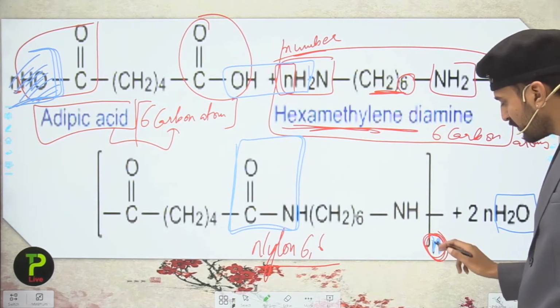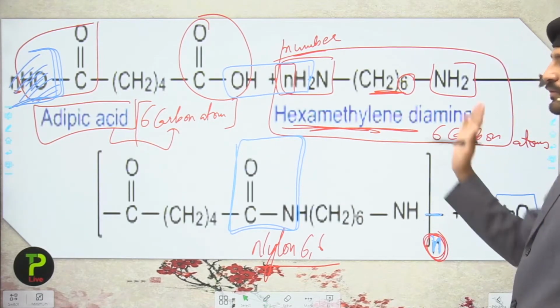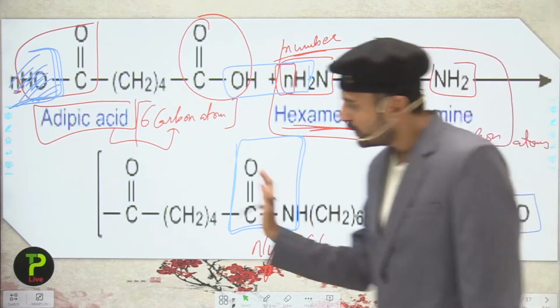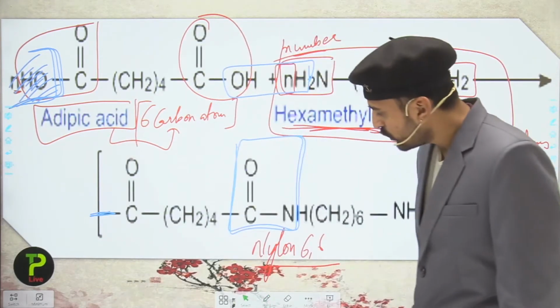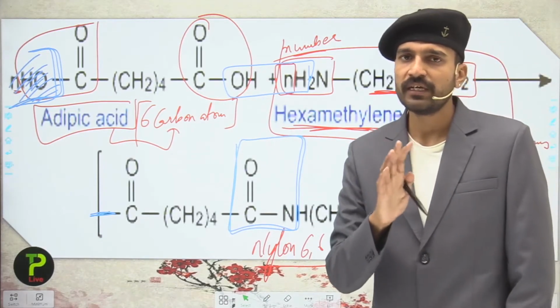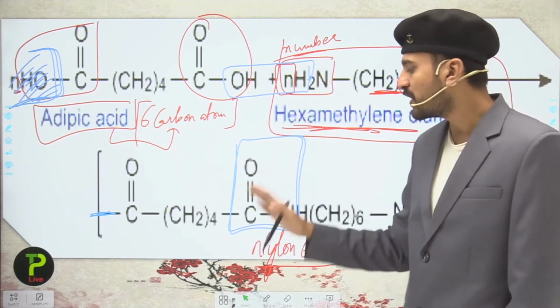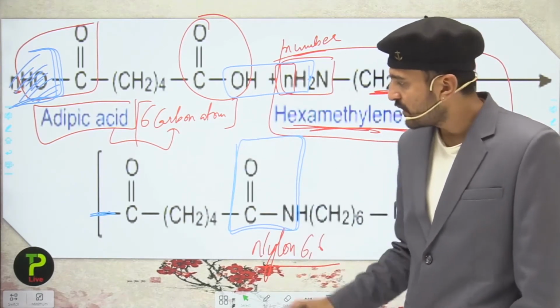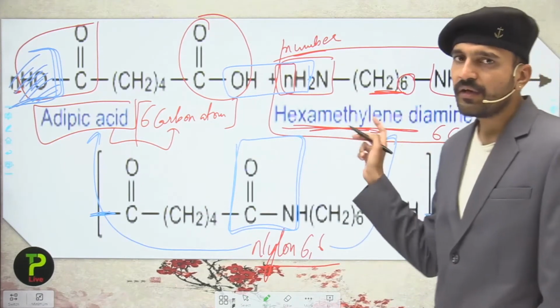So this is the representation of a polymer. Just like that, it is connected from this side to another molecule, and from this side with another molecule. So this is the nylon 6,6. So students, we have studied here the making of nylon 6,6. Just remember the names of what nylon 6,6 is made from. That is, it has the monomer units of hexamethylene diamine and adipic acid.